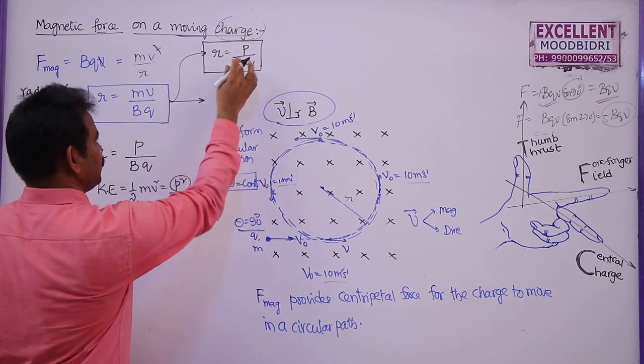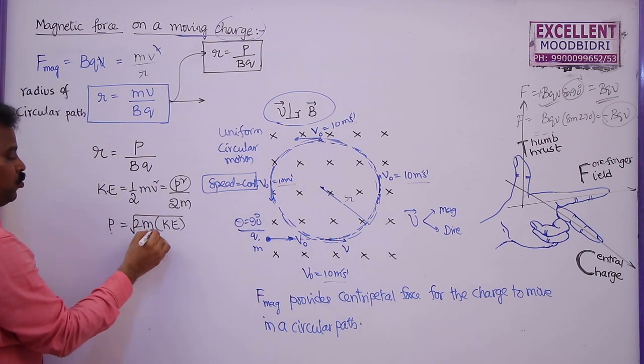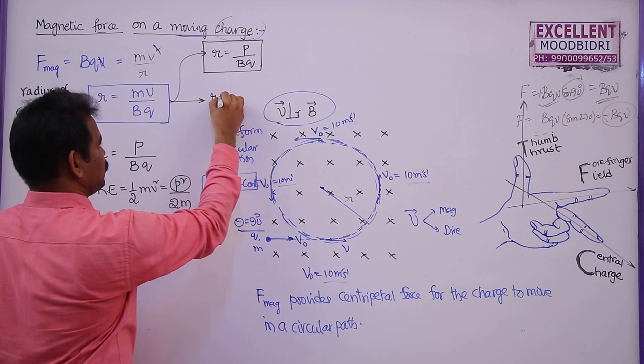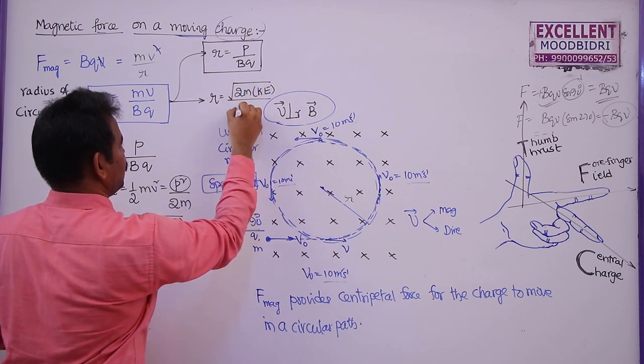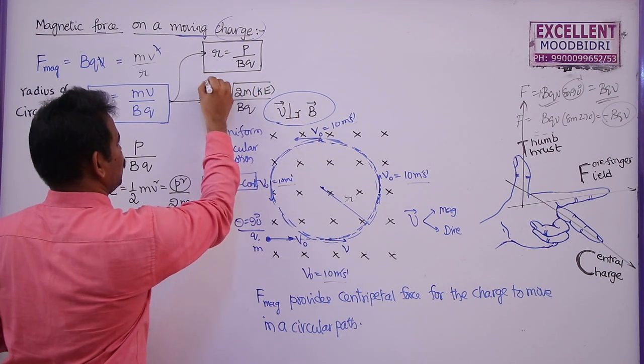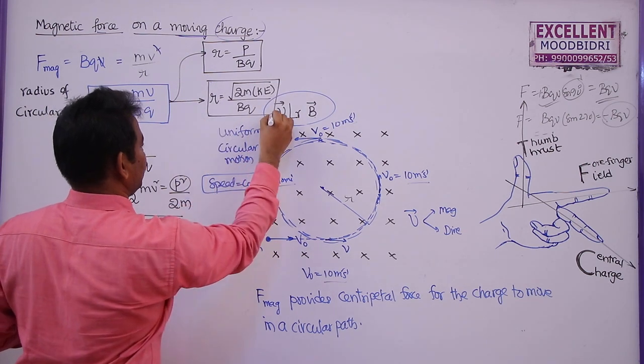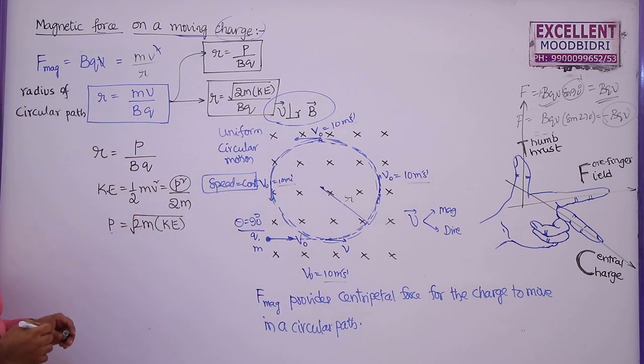So in place of p I am going to write root 2m KE. So r is equal to root over 2m into KE by BQ. This is one more expression for the radius of the circular path described by a charged particle.